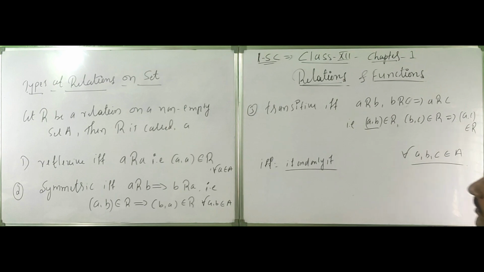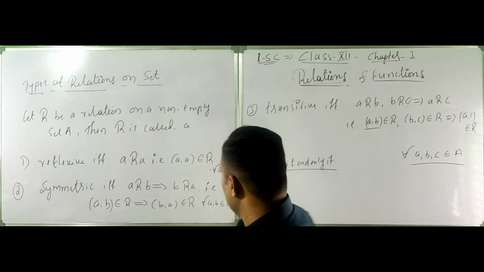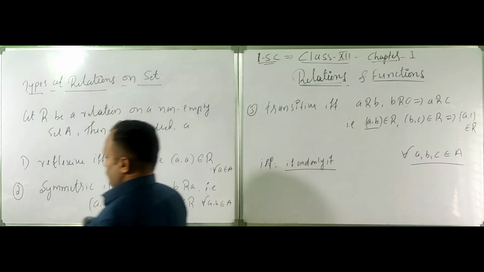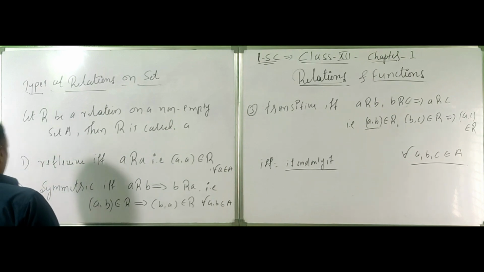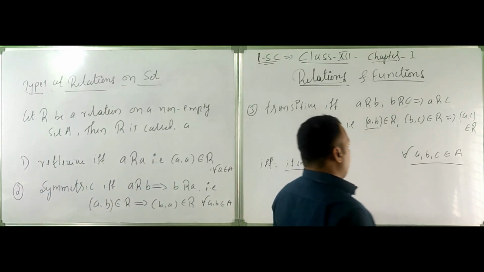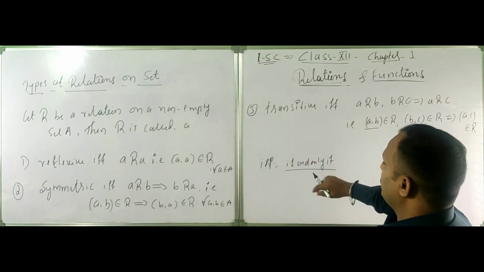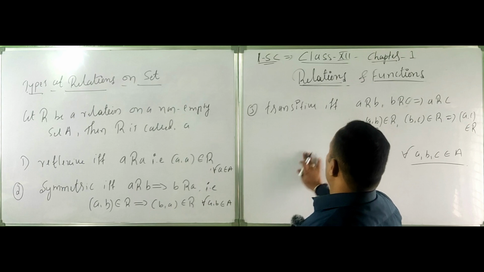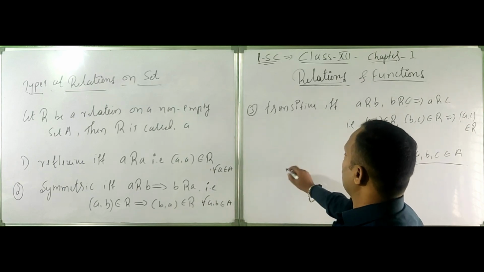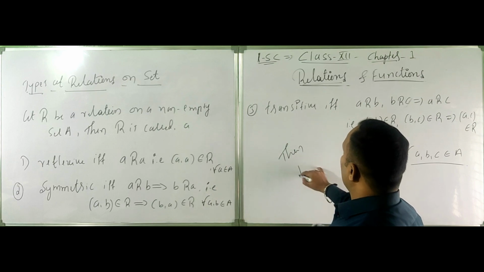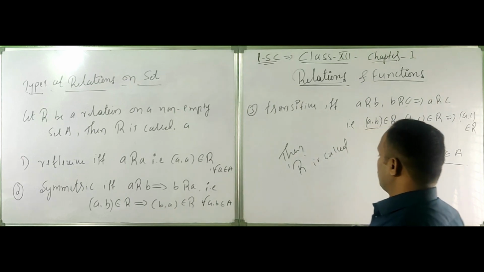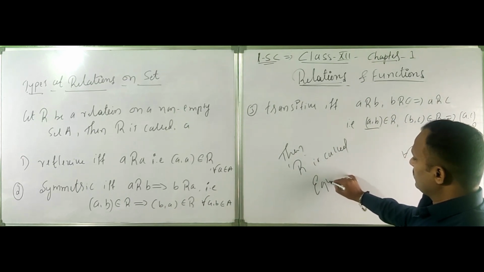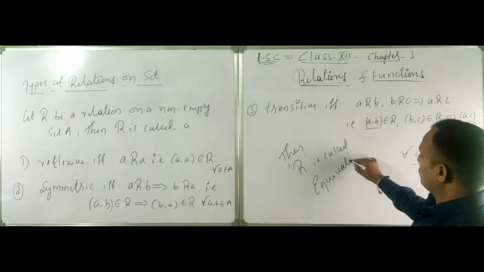If R follows all these three relations, then R is called... if R has these three relations, then R is called an equivalence relation.